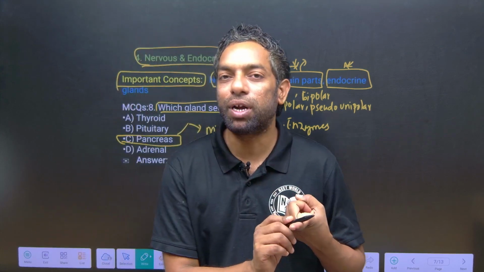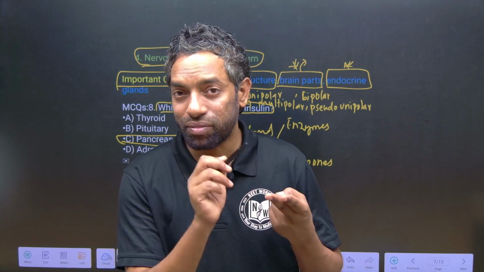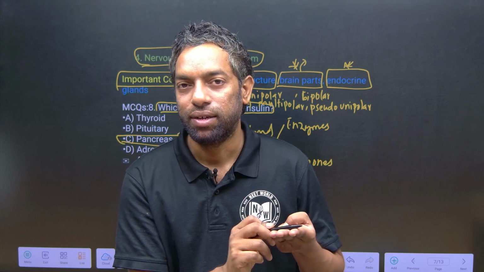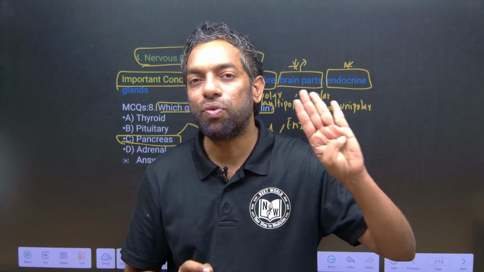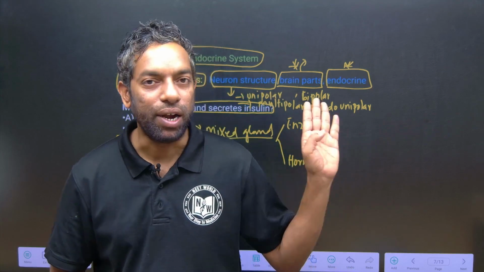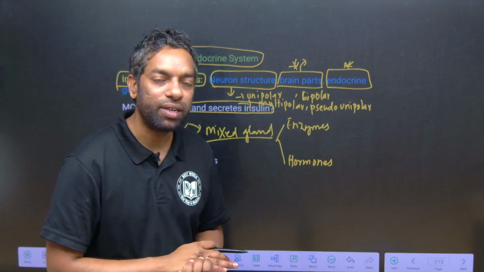If it comes to hormones, the pituitary is the most important. Second in importance is the thalamus, and third is the thyroid and parathyroid. These four are the most important if it comes to the endocrine system. Okay, you have to focus on these hormones and their functions.